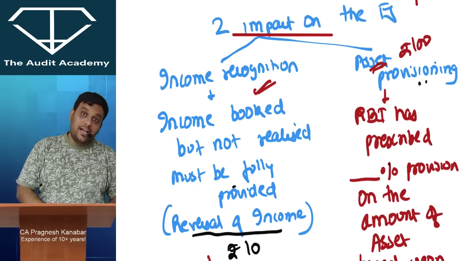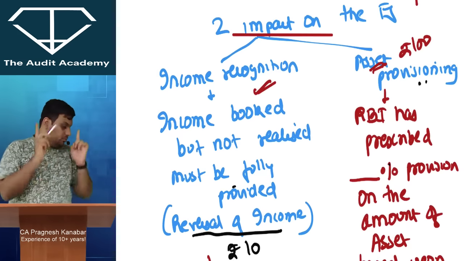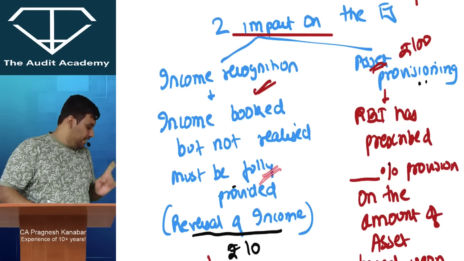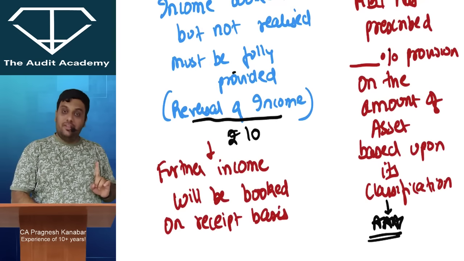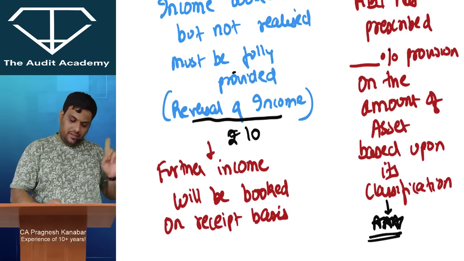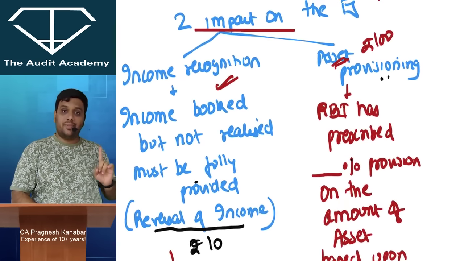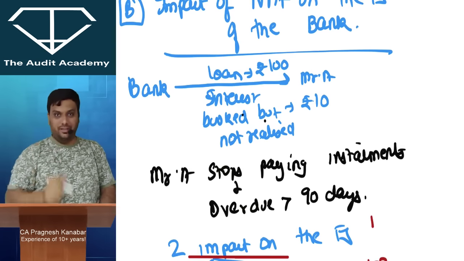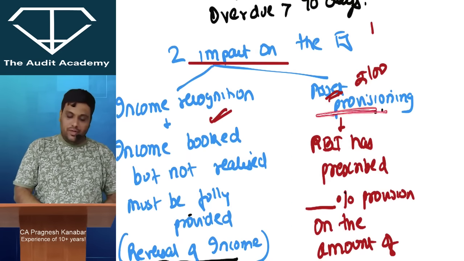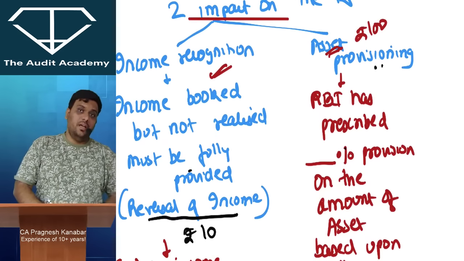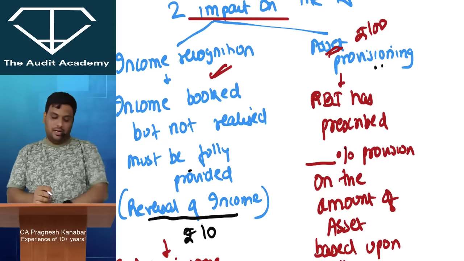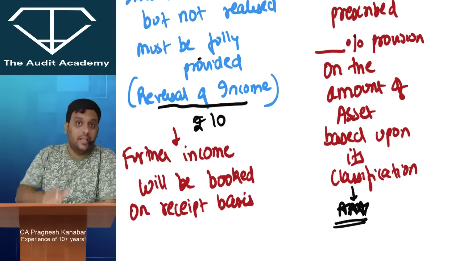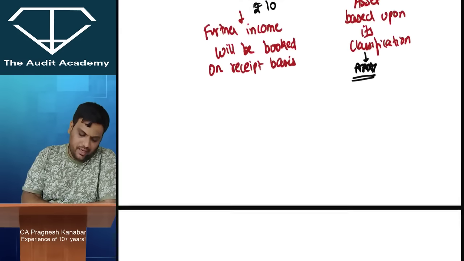The entire amount which was booked but not realized, the income amount, must be fully provided for. That means there will be a reversal in the income of rupees 10, and further income will be booked on a receipt basis. And for this rupees 100, there has to be certain provision, because it is a doubtful recovery now. So when it comes to 100, there will be some asset provisioning. Now what will be the percentage of asset provisioning? RBI has prescribed a certain percentage provision on the amount of the asset. I will talk about it. What will be the percentage provisioning?